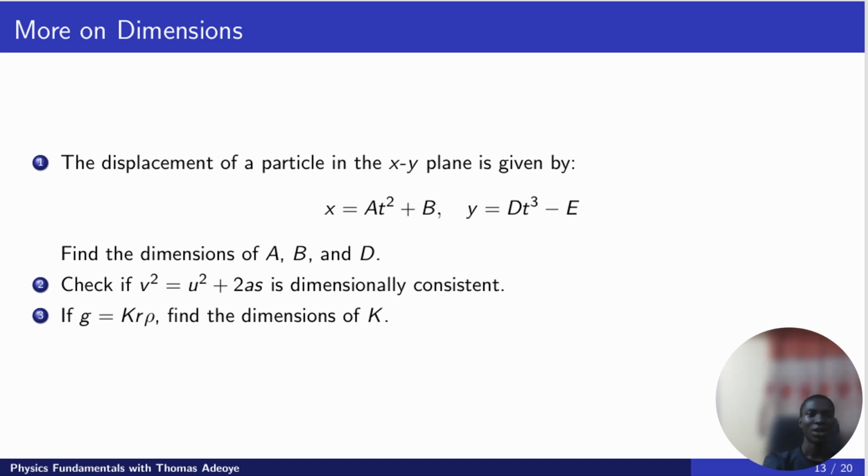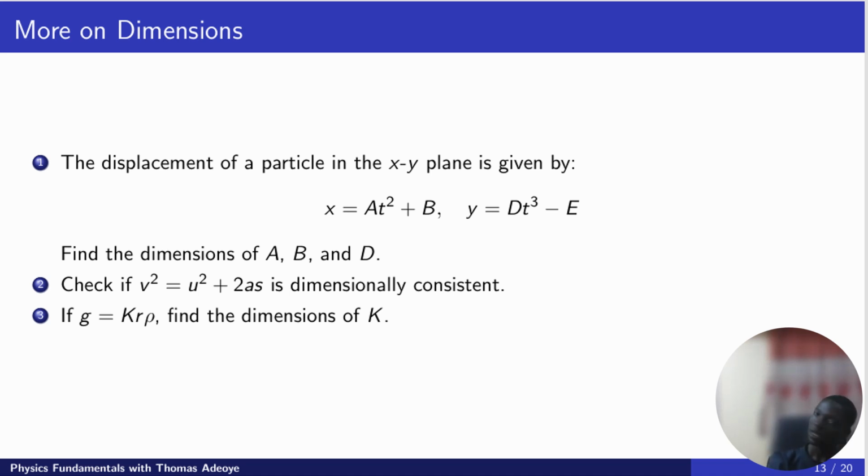Okay, so let's try something like this, more on dimensions. The displacement of a particle in the xy plane is given by, in this question now, x is the displacement of a body along the x-axis, and it is given by x = at squared plus b, and y is given as dt cube minus e.